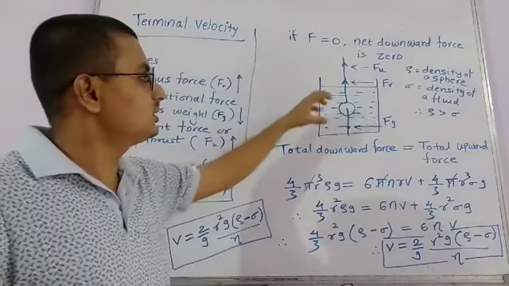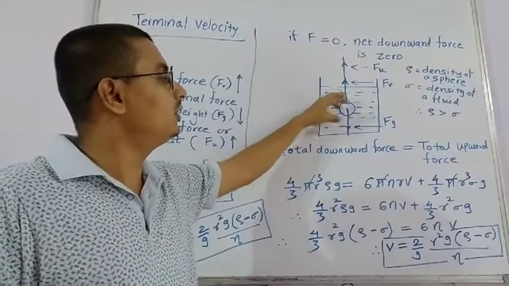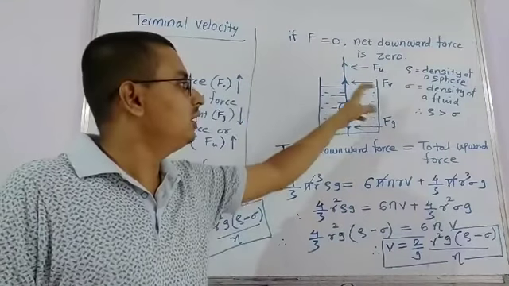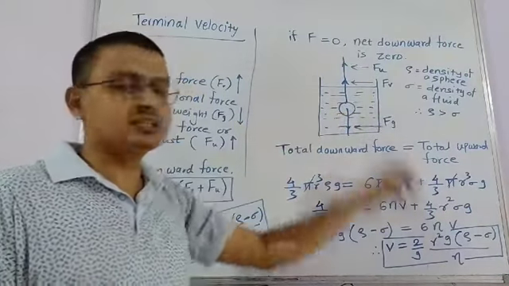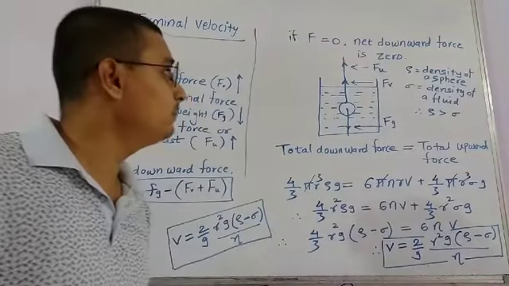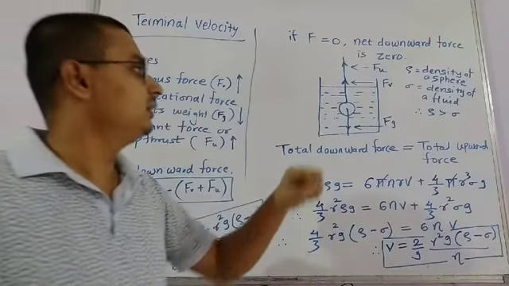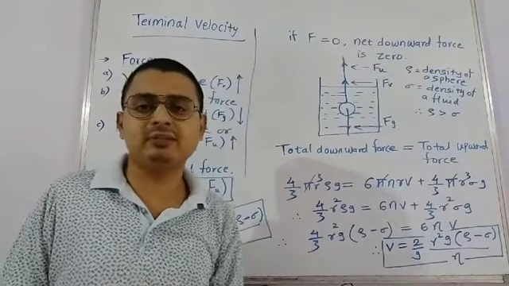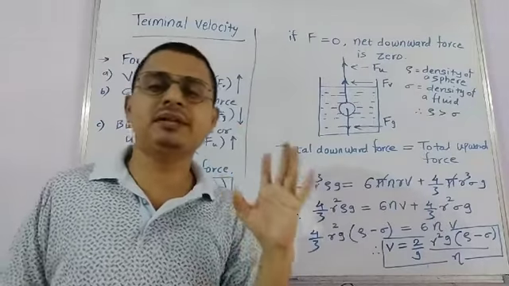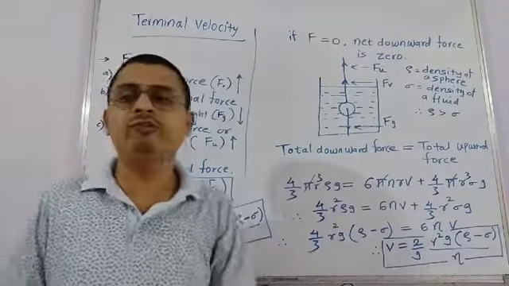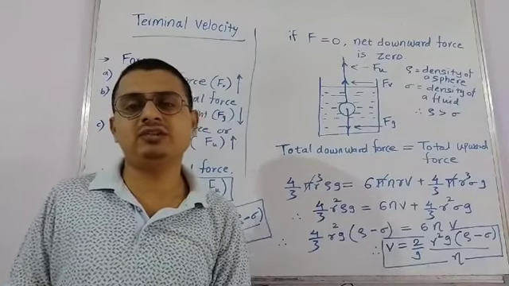So when such a spherical body or ball is dropped into a fluid such as oil or water, if we imagine, there are three forces actually acting on the spherical body. The first and easiest force is its downward weight or the gravitational force.